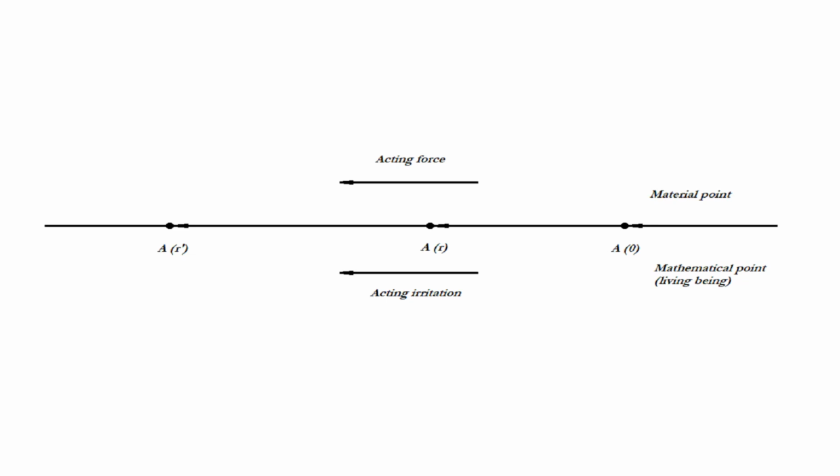This generates a pattern called the equation of motion, mechanics, where the change in the speed of motion is proportional to the applied force. Thanks to this regularity, we can calculate the position, coordinates of the body, if we know the values of the initial variables. A living being can be psychologically influenced at a distance, that will set it in motion, so an analogy can be drawn. Irritation is a measure of the impact on a mathematical point that has a magnitude.